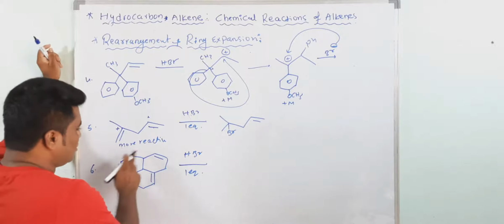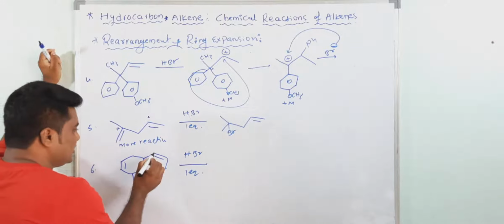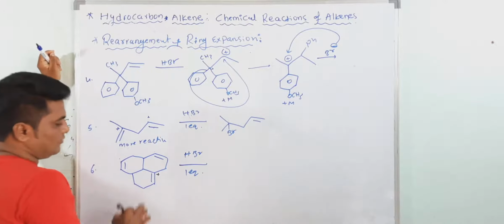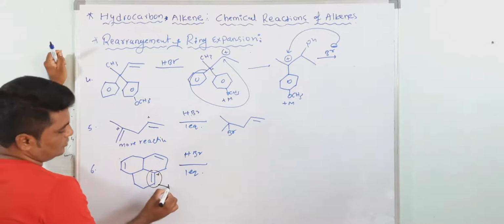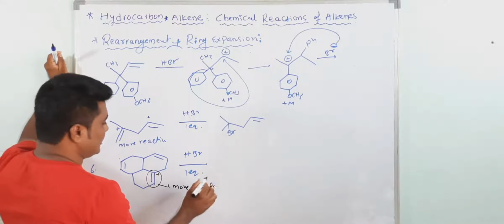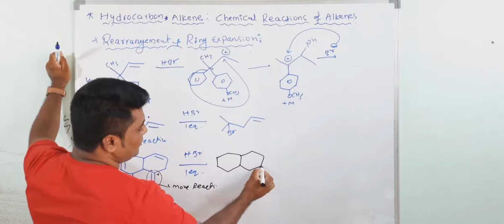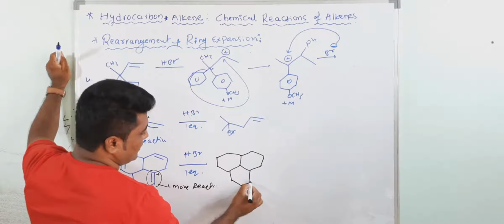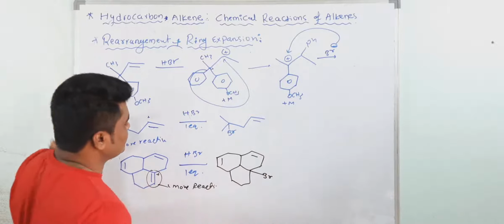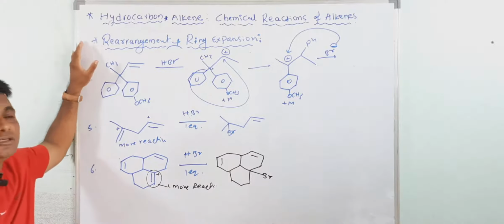Now we have three pi bonds, and here also HBr is one equivalent. Which pi bond will react? See here, secondary carbocation, secondary carbocation, and here a tertiary carbocation will form. So this is more reactive. So what would be the product here? The product would be like this with Br. Yes, this is the final product. Understood? These are some problems based on rearrangement.